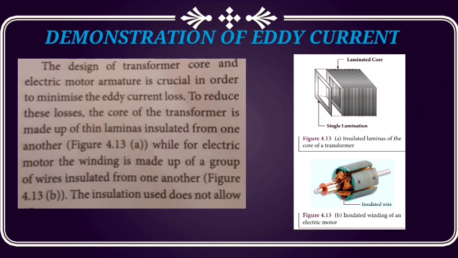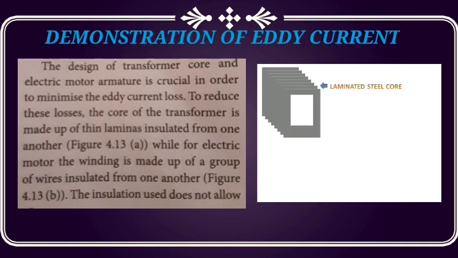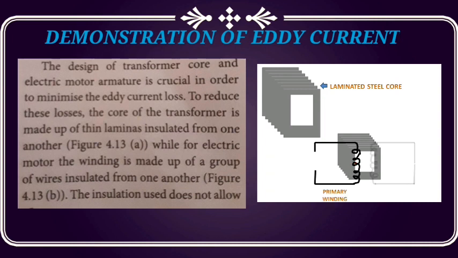The designs of a transformer core and electric motor armatures are chosen in order to minimize the eddy current losses. To reduce these losses, the core of the transformer is made up of thin laminations insulated from one another, while the electric motor winding is made up of a group of wires insulated from one another. This insulation does not allow huge eddy current to flow and hence losses are minimized.